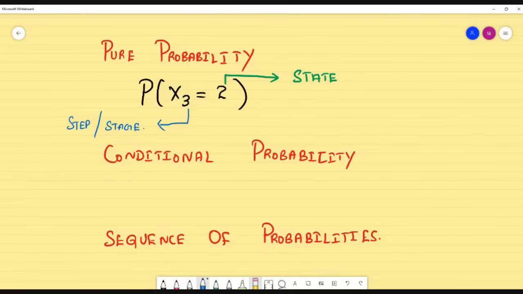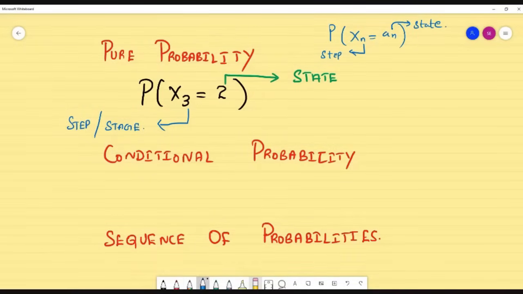So always this Xn represents which step you are at in the problem. And in probability of Xn equal to an, this n refers to the step and this an, the value, refers to the state, students.